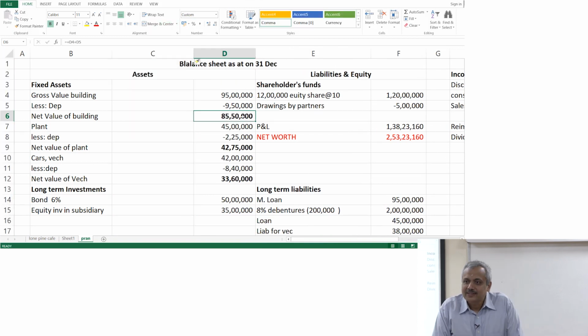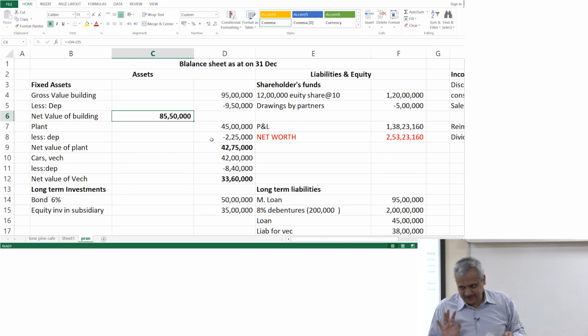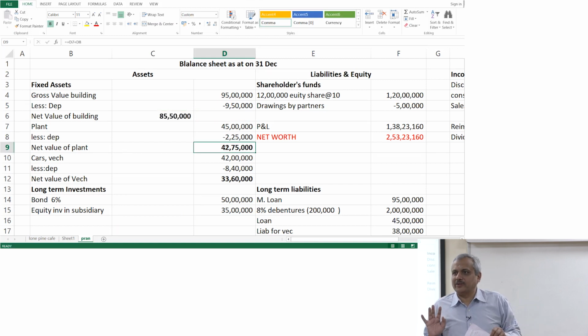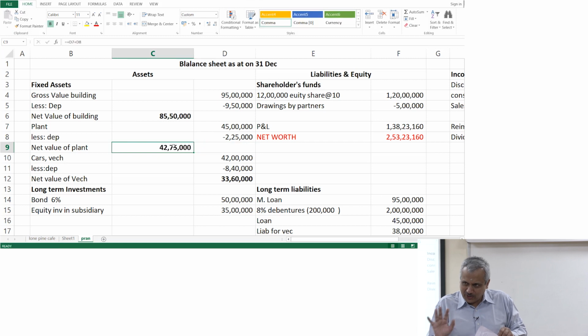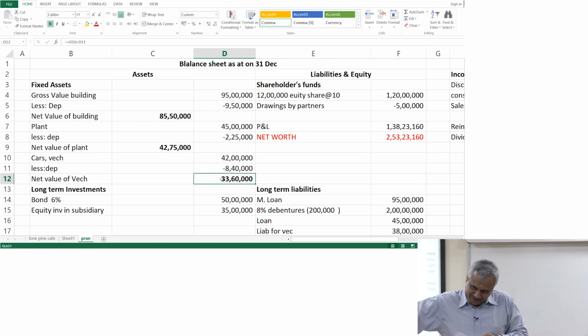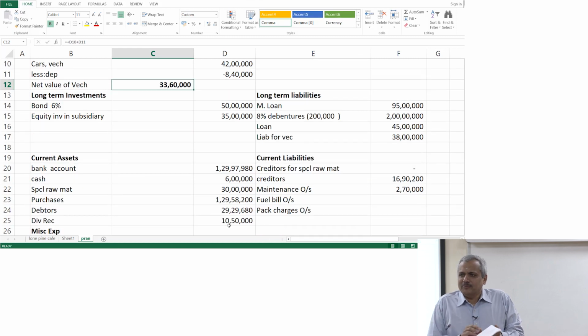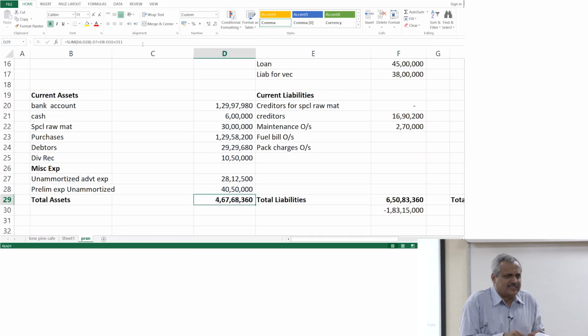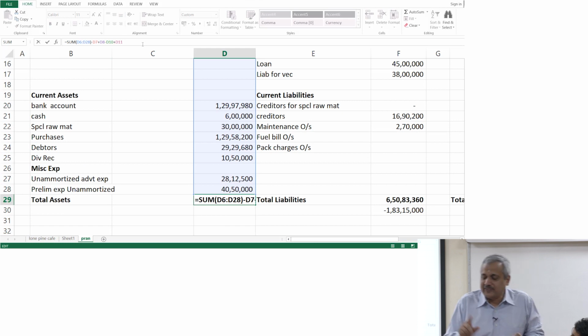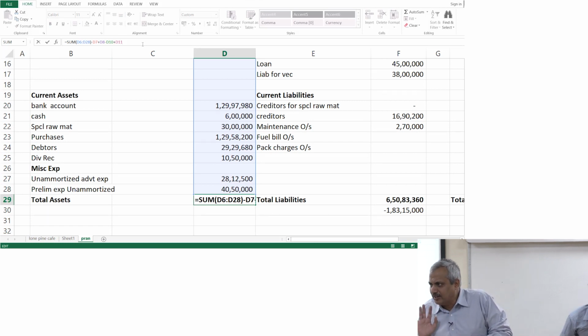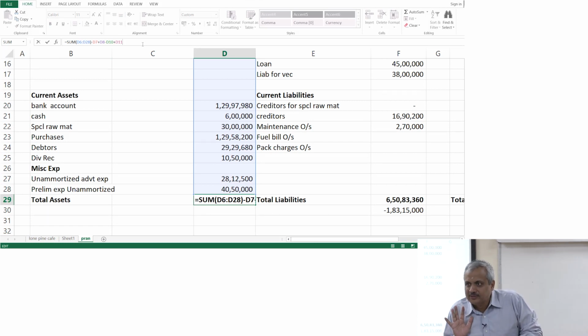Net value is the book value as of today. Agreed. Book value normally we don't use for an asset, we use it more for the equity part alone. Now, before we calculate the profit, it says calculate the dividend as a percentage of the profit. Accepted? Do we know what is the profit?